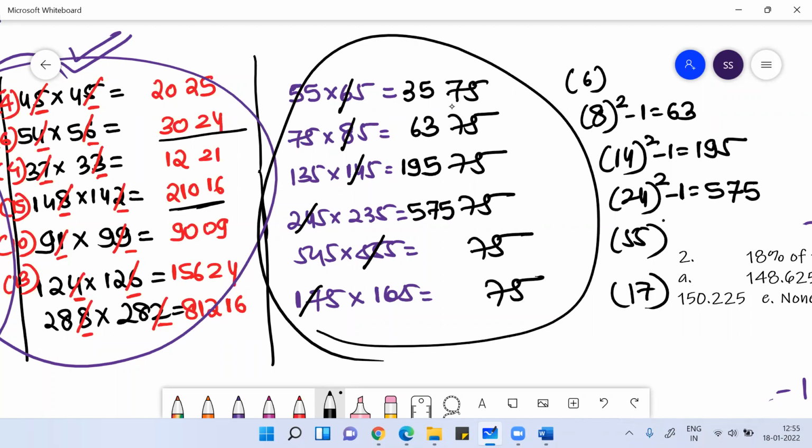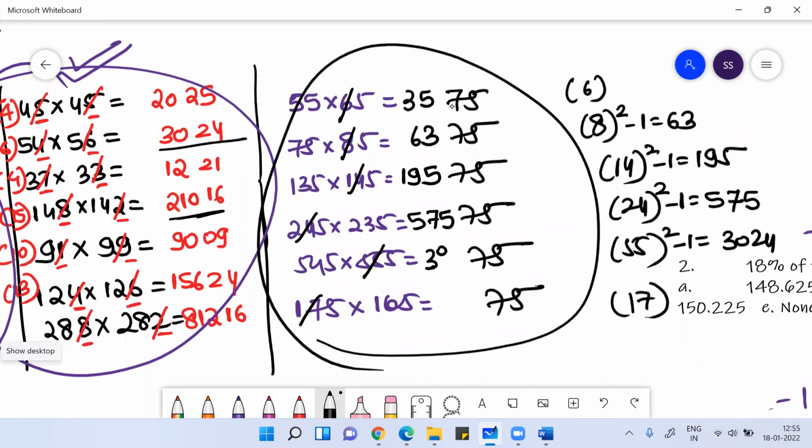55^2 - 1 will be 3024, so this will be 302475. Then 17^2 - 1 will be 288, so 28875. You can check with a calculator.